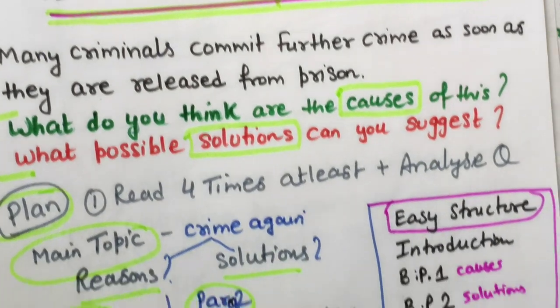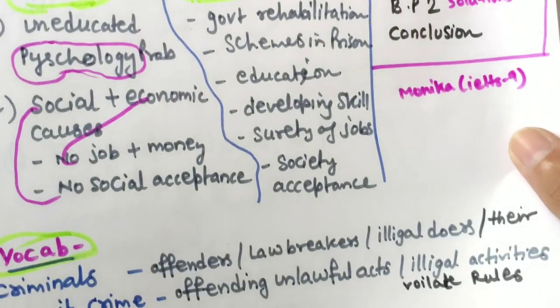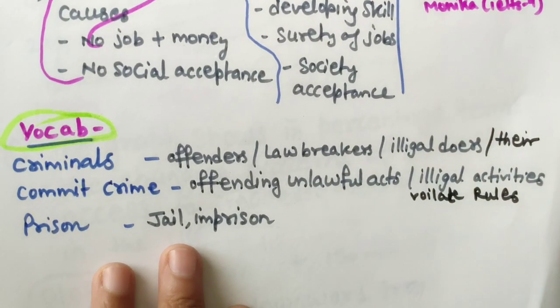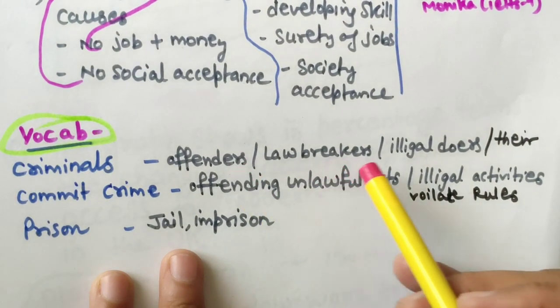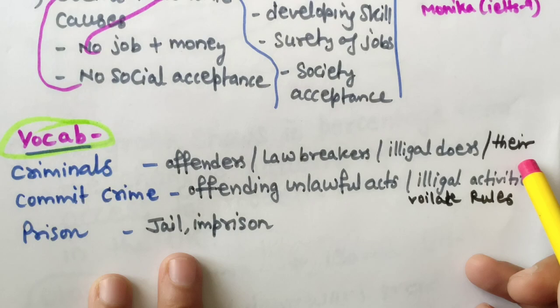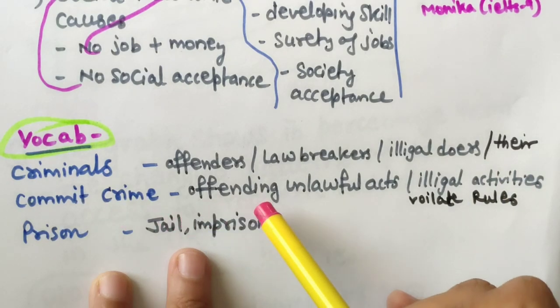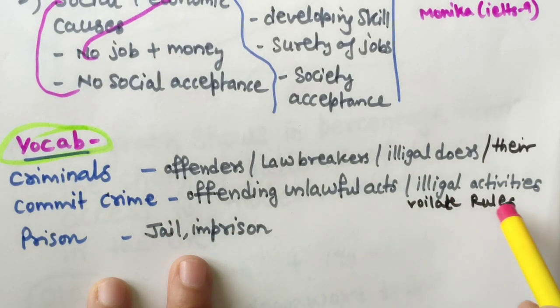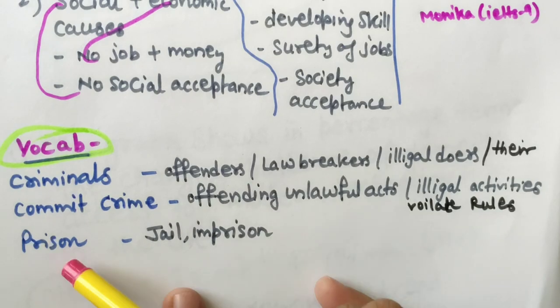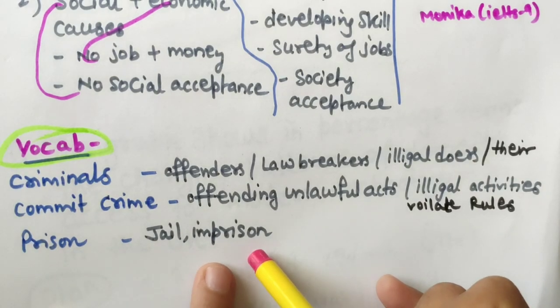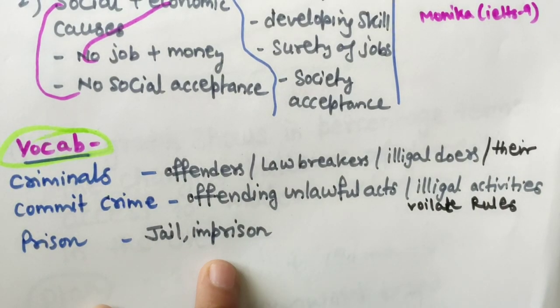Okay, now let's see these vocabulary words. See this. So instead of criminals, you can write offenders, lawbreakers, illegal doers, and 'there' also. Okay, commit crimes, offending, unlawful acts, illegal activities, violate rules. Prison, you can write jail, imprisonment or imprison also. Sentence, punishment also you can write.